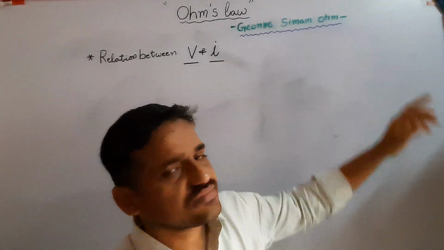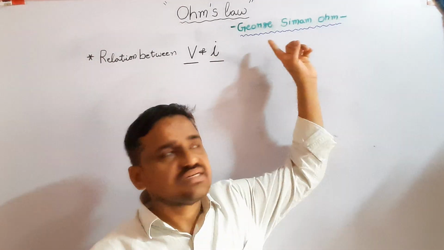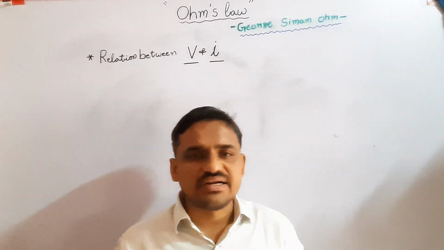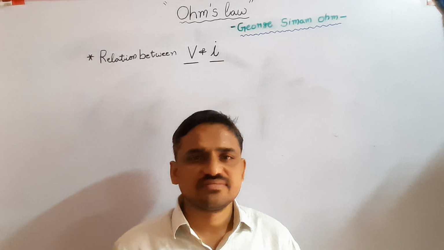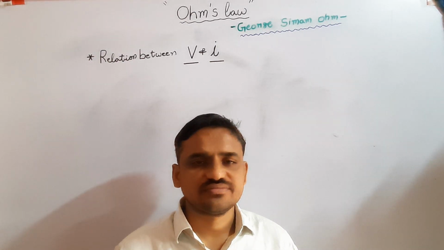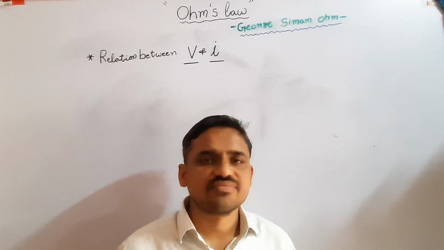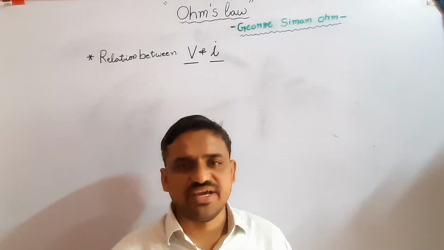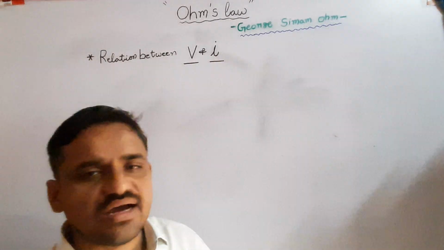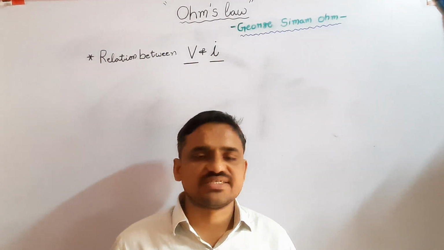We know the German scientist Georg Simon Ohm conducted some experiments on electrical circuits, and finally he gave the relation between current flowing through the circuit and applied potential difference.